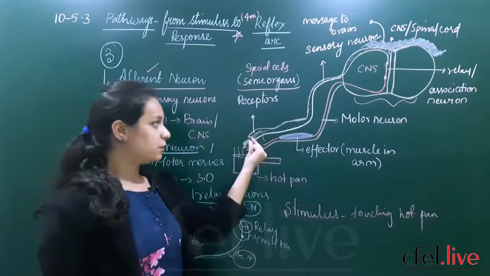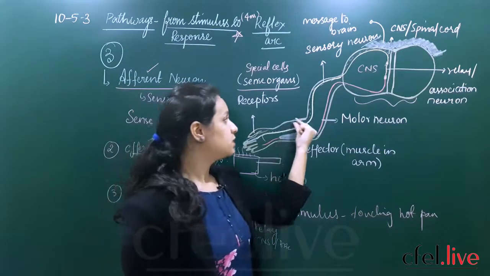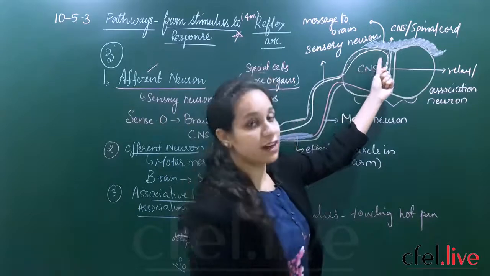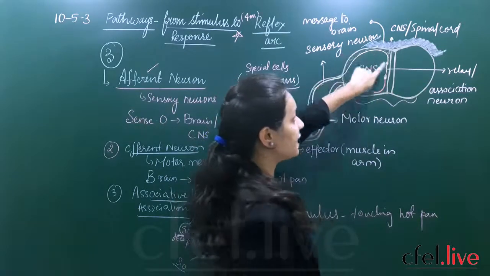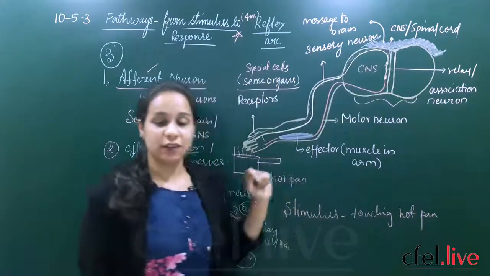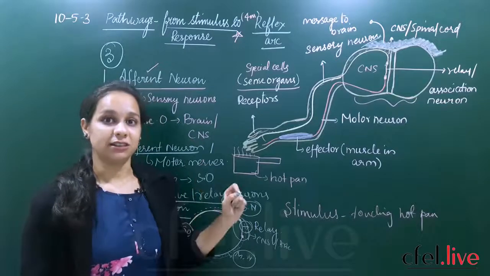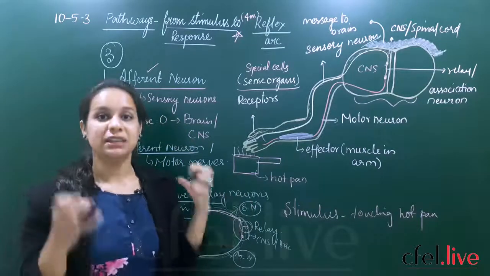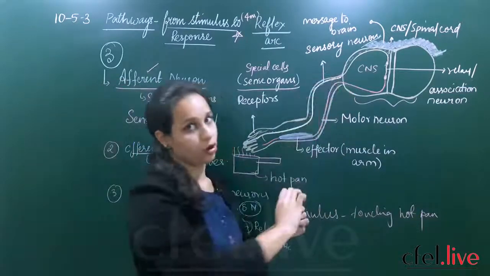So the information is carried from the receptors through the sensory neurons, and slowly it reaches the central nervous system, where the sensory neuron is attached to the associative neuron or the relay neuron. Now what will happen here? The associative neuron or the relay neuron will accept the information or the command given by the sensory neuron.